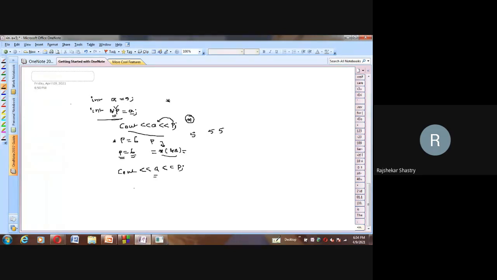Similarly, if I change a to 10, without changing p, and I try to print the value of p, what could be the output of this statement? Yes, someone said the answer. This is absolutely right. If we change the p value, ultimately a also changes. As a result, this time you will get 6, 6. Now tell me, here I'm changing the value of a and trying to print a and p values. Can anybody tell me what the output of this one will be? Yes?